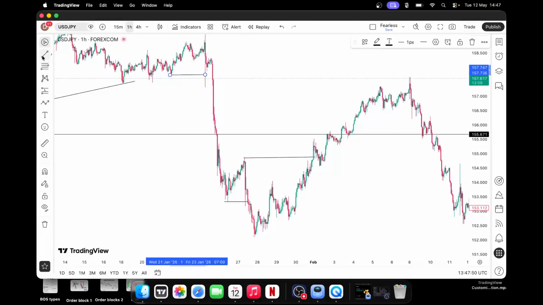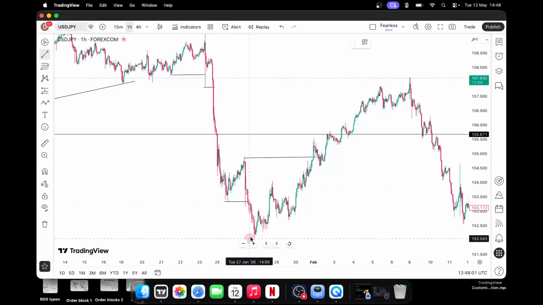It still formed another low. Then the market was coming, it still broke it. So there's another break of structure here. So it's telling us that we are in a downtrend, right? So it still did a break of structure here. As this market is coming up, of course, we expect it not to break this one, which it didn't do, right? Which is nice.